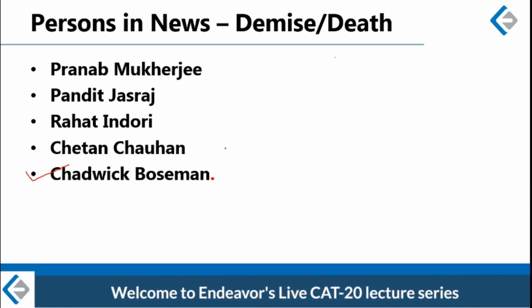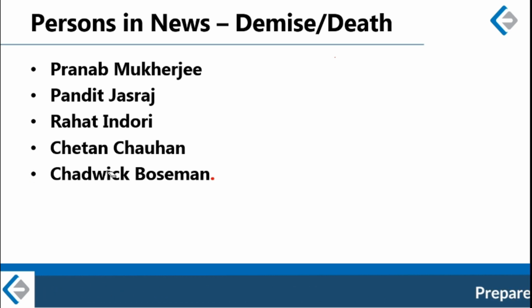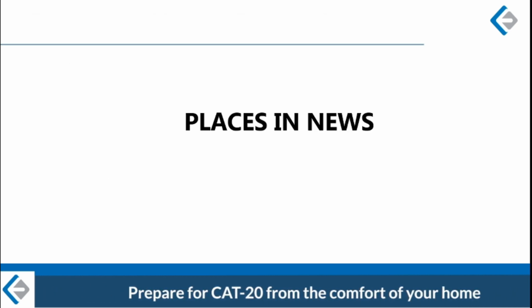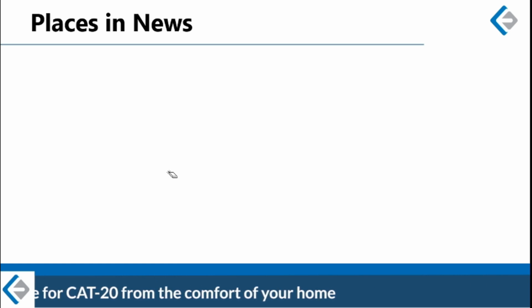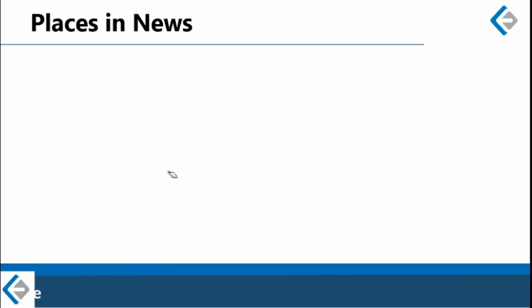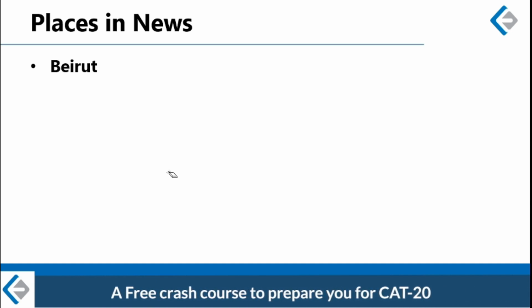Alright, so these are the important people this month. Now let us look at important places this month. So the next category is places in news. Alright, so we are going to look at 3 places which were in news this month. First is Beirut. So one place is an international place, and the remaining 2 places are Indian.